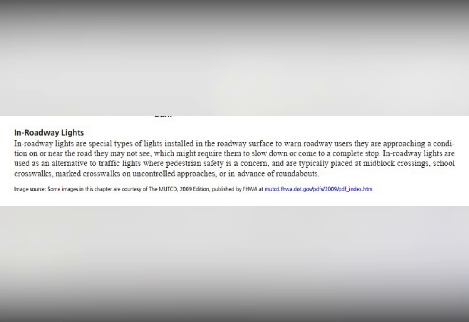Image source: some images in this chapter are courtesy of the MUTCD 2009 edition, published by FHWA at mutcd.fhwa.dot.gov/pdfs/2009.